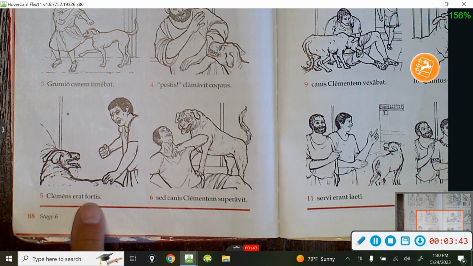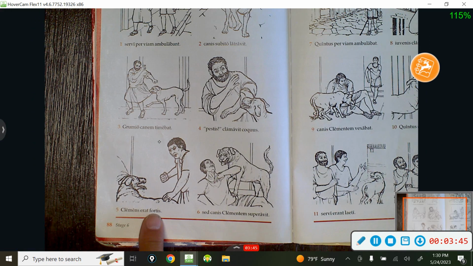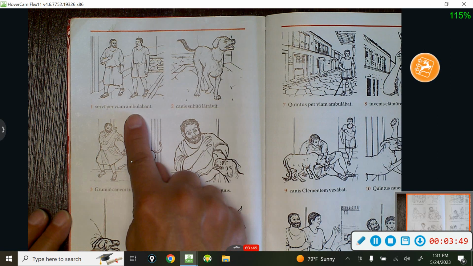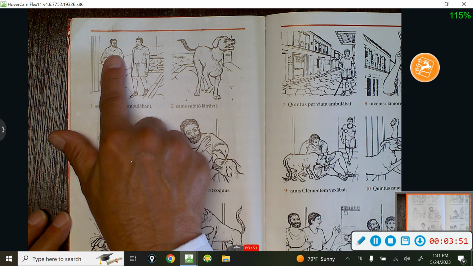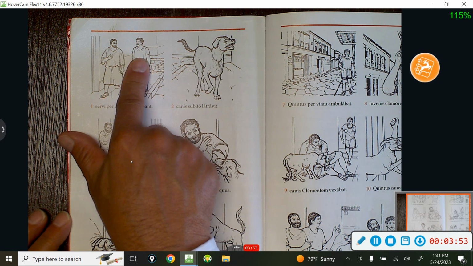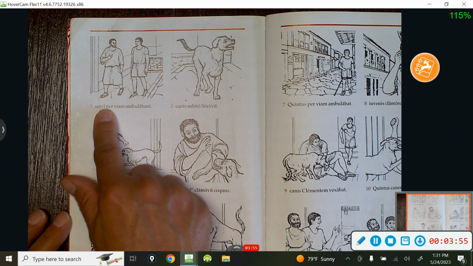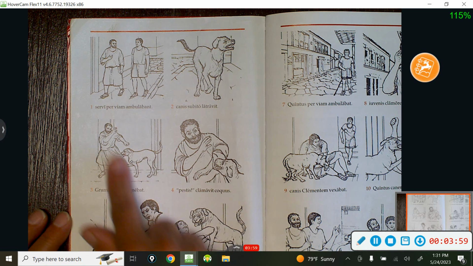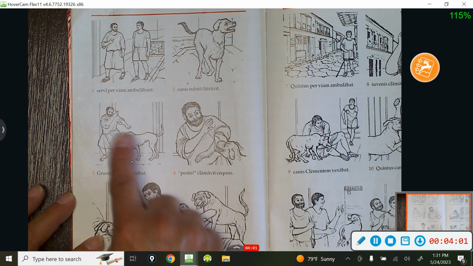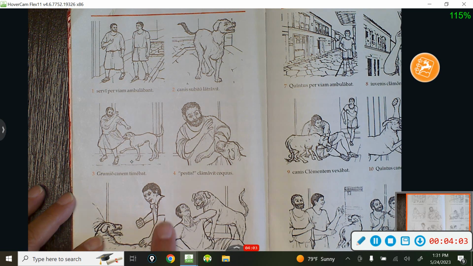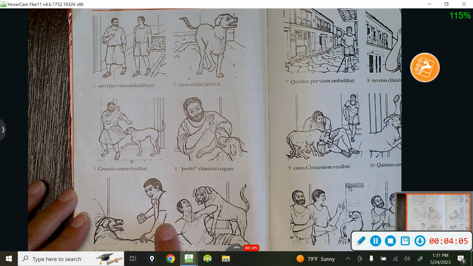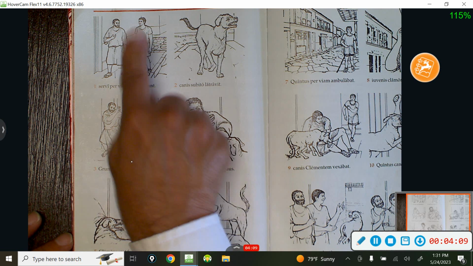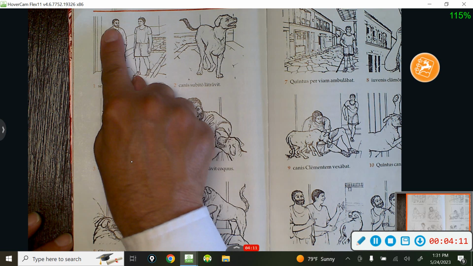Clemens erat fortis. Where did Clemens come into this, by the way? We've got the slaves walking down the street. This is Grumio. Don't know who this dude is, but it says servi. So 2 slaves, Grumio and his friend, they're walking down the street. Here's Grumio, and now all of a sudden Clemens, who is another slave. Oh, I get it. This is Clemens. This is Grumio with Clemens.